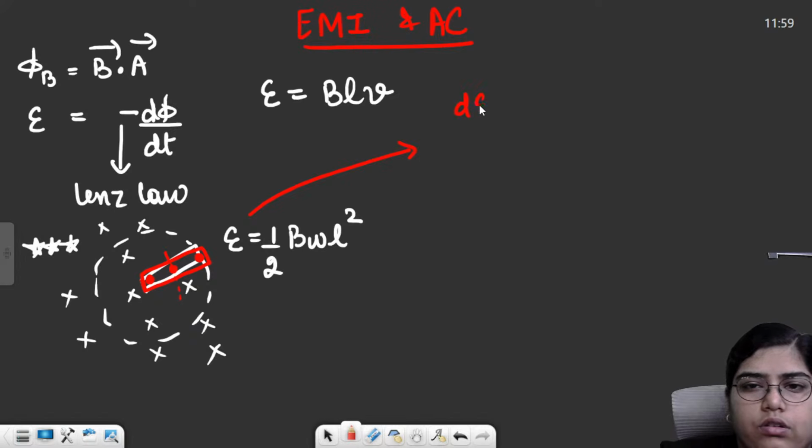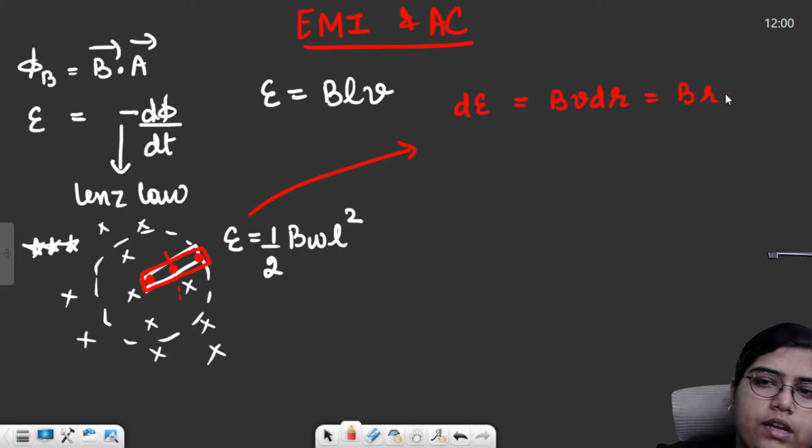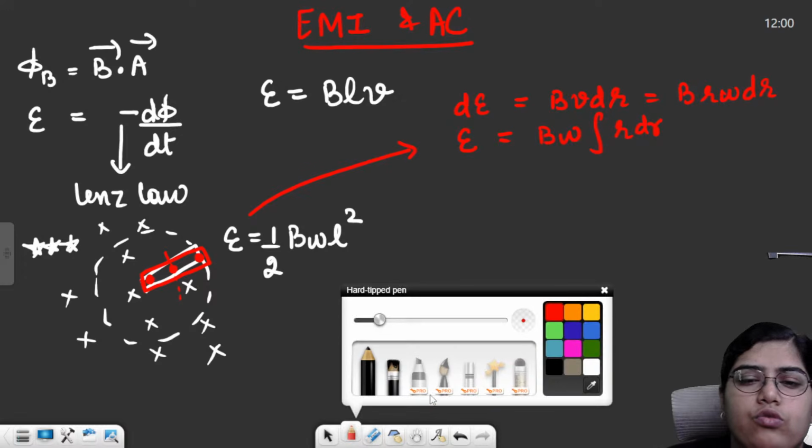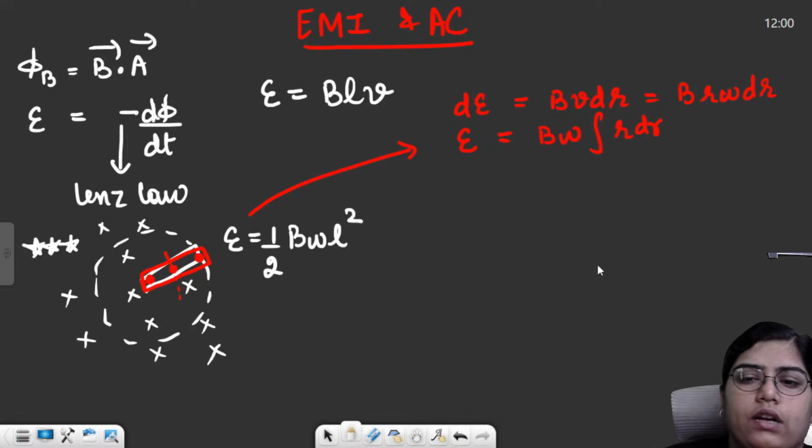So we took a small change in EMF, dE, equal to BV into dr. We replaced V with r omega. Then we said if we need to find the total EMF, we need to integrate. B omega comes out of the integration as it is a constant. We integrate r with respect to dr using a definite integral.